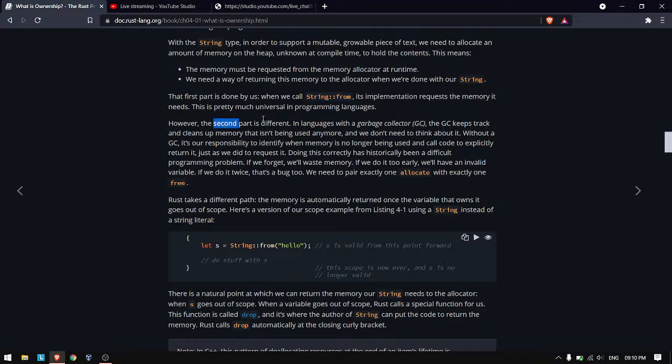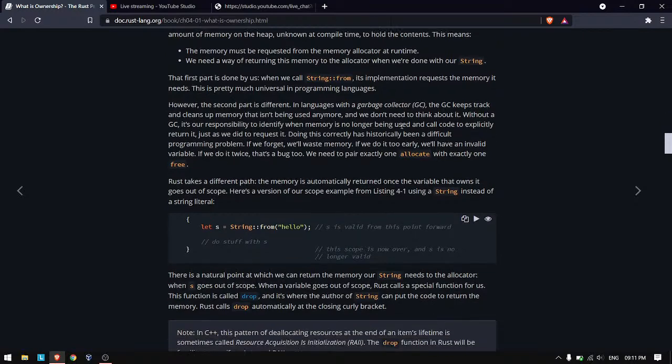And the second part is done differently in different languages. Some languages, like Python or Go, use garbage collection, and the garbage collector takes care of these memories. It cleans up memory that isn't being used anymore, so we don't have to think about it.